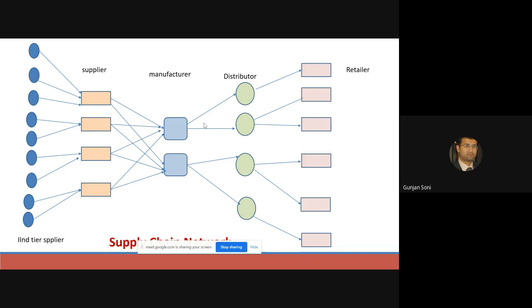They have their own trucks. You must have seen these Reliance Fresh trucks. Have you seen that? Yes, sir.